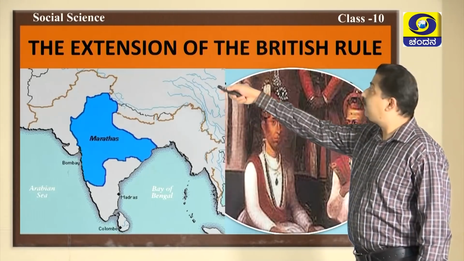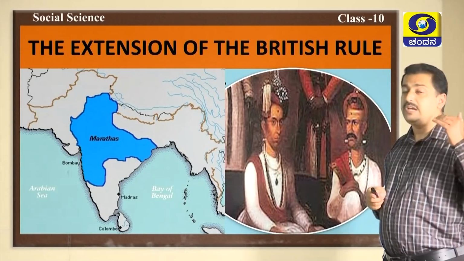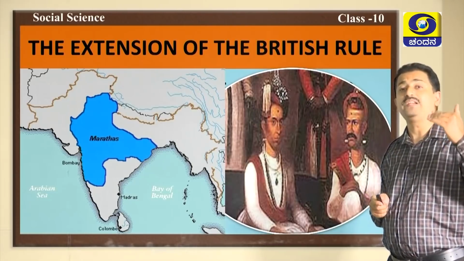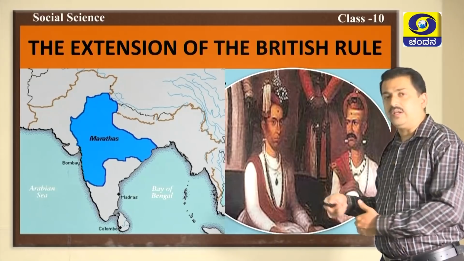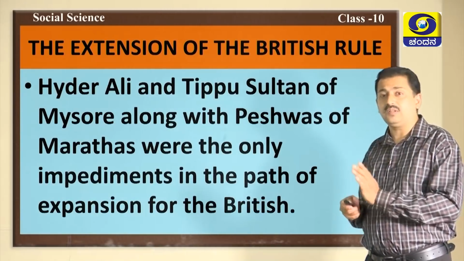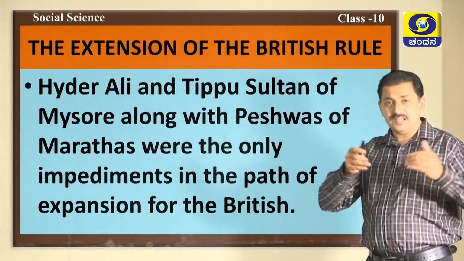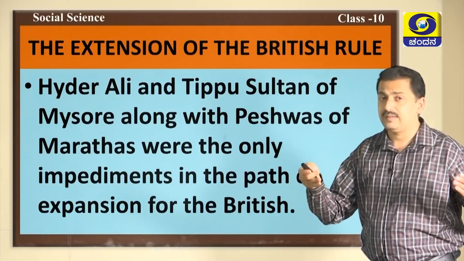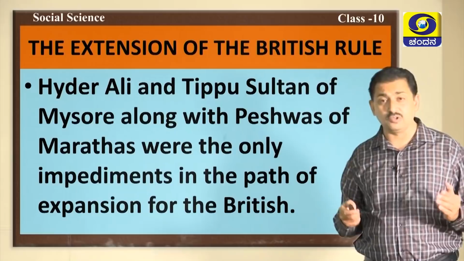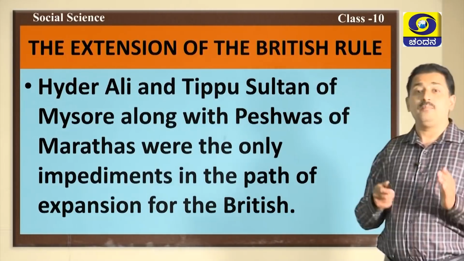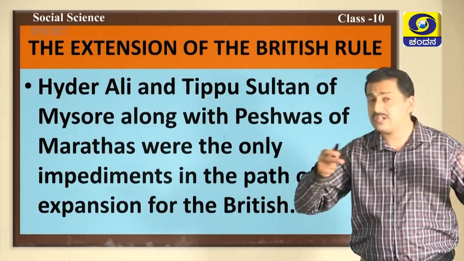Here you have the Maratha expansion and also the Peshwas. Peshwa Madhavarao first had complete control. He was a very capable Peshwa, and even in the south, Hyder Ali and Tippu Sultan of Mysore were very strong and restricted these foreigners from expanding their network initially. Hyder Ali and Tippu Sultan of Mysore along with Peshwas of Maratha region were the only impediments in the path of the expansion of British.